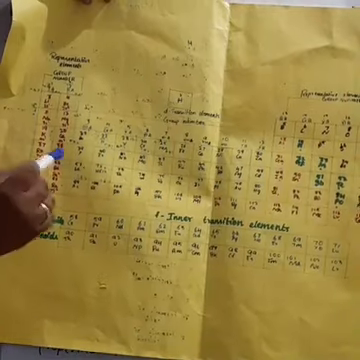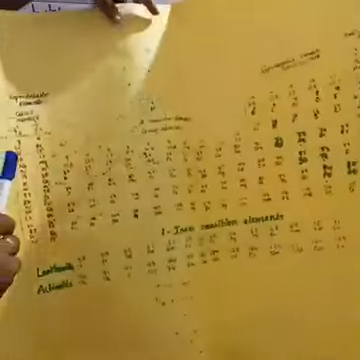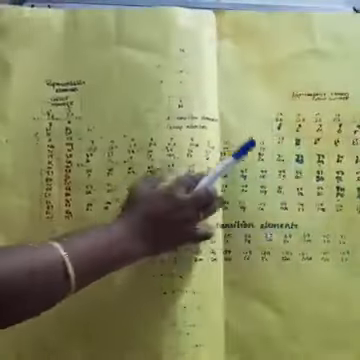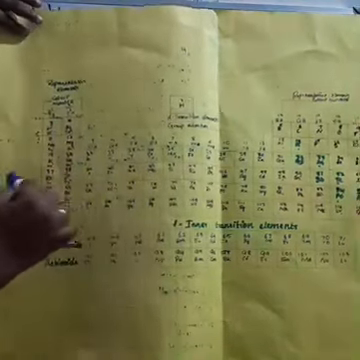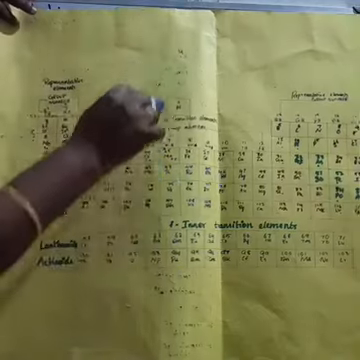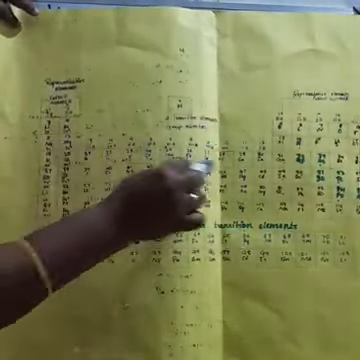According to Mendeleev's periodic table, how many vertical columns are there? 8 vertical columns and 7 horizontal rows. According to the modern periodic table, there are 18 vertical columns and 7 horizontal rows. The vertical columns are called groups and the horizontal rows are called periods.